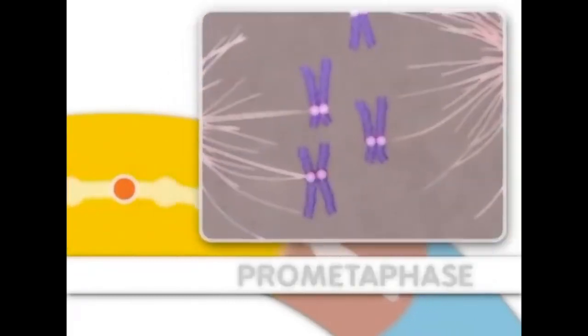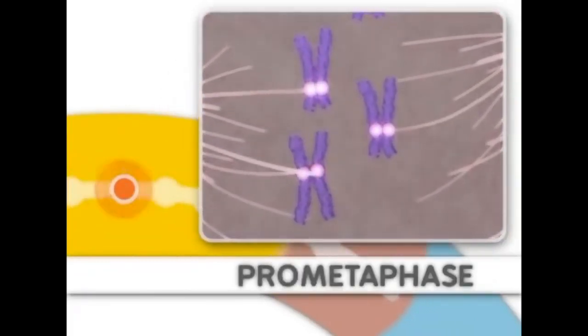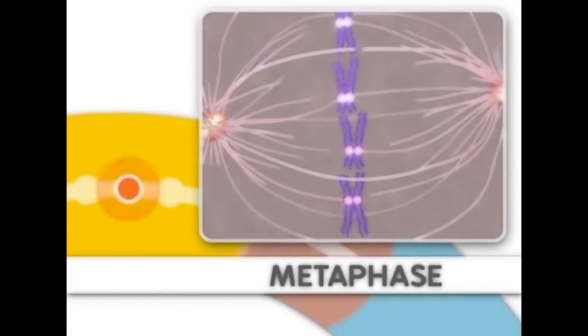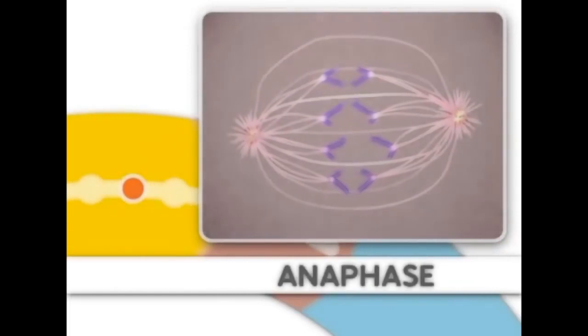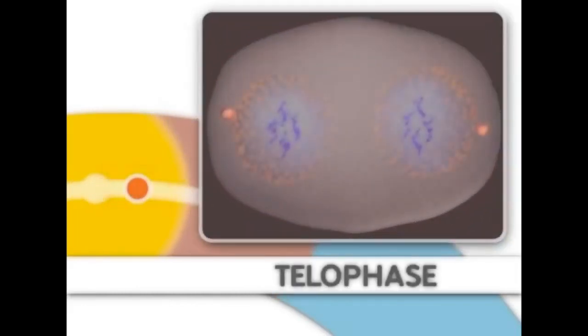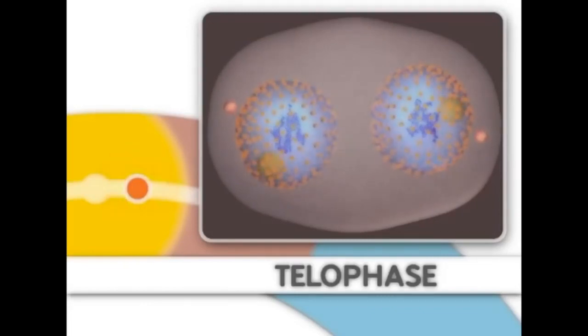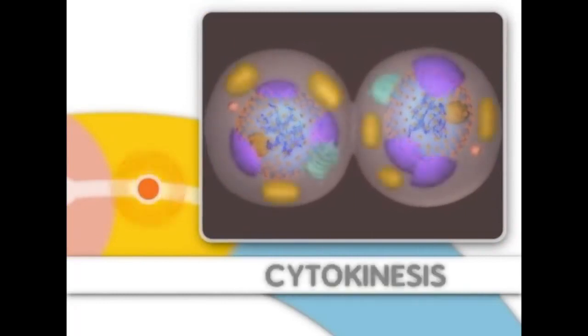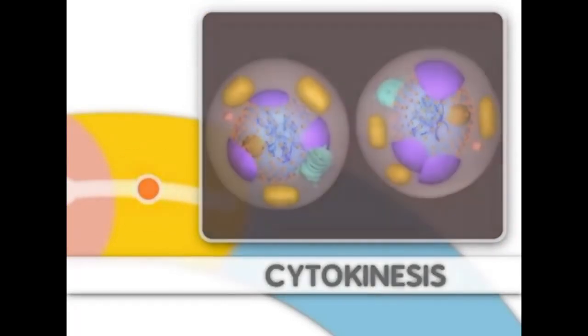The DNA condenses, organizes, and the classic chromosome structure appears. Next comes prometaphase, where microtubules attach to the chromosomes. This step is followed by metaphase, where the chromosomes align. Metaphase is followed by anaphase, where the chromosomes separate. Finally, during telophase, nuclear membranes reappear around the two sets of chromosomes. Mitosis is now complete. After mitosis, two new cells are formed by a process called cytokinesis.